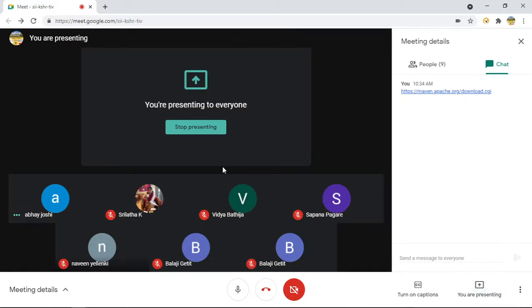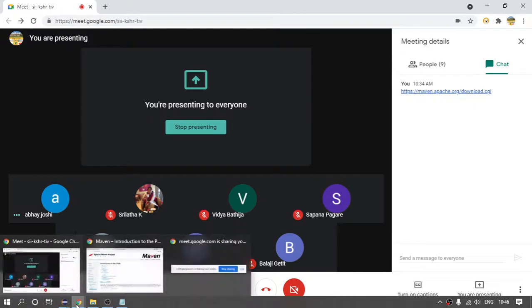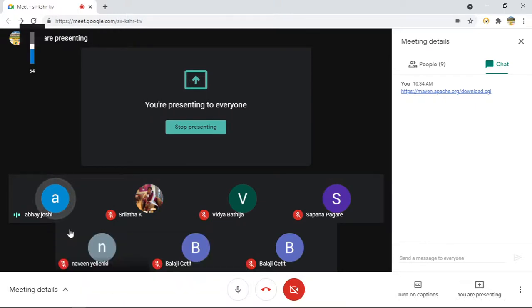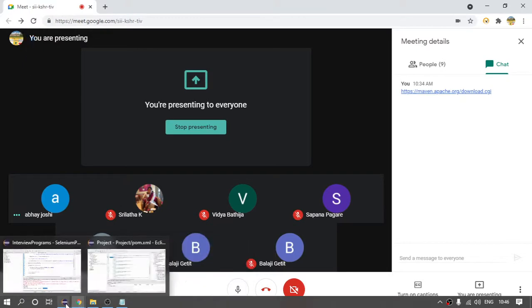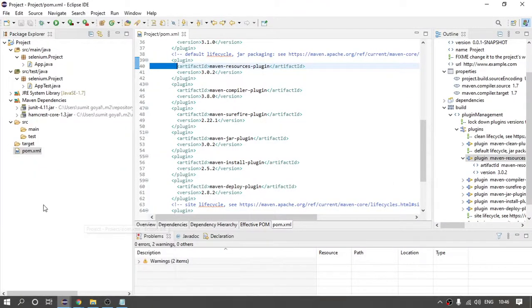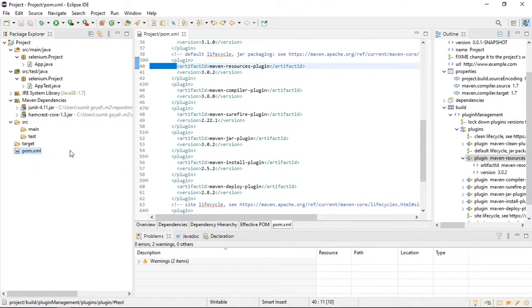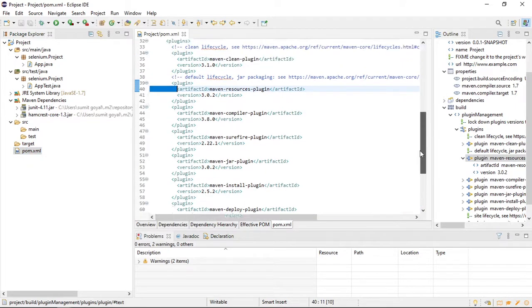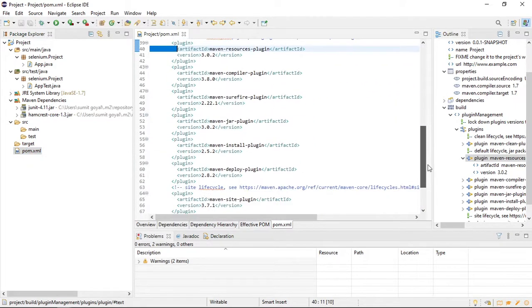Is it visible? Yeah, the meeting page is displaying the names here. Can anyone tell me where we were? I was explaining this pom.xml. Yeah, now it's okay. So I'm saying this pom.xml.